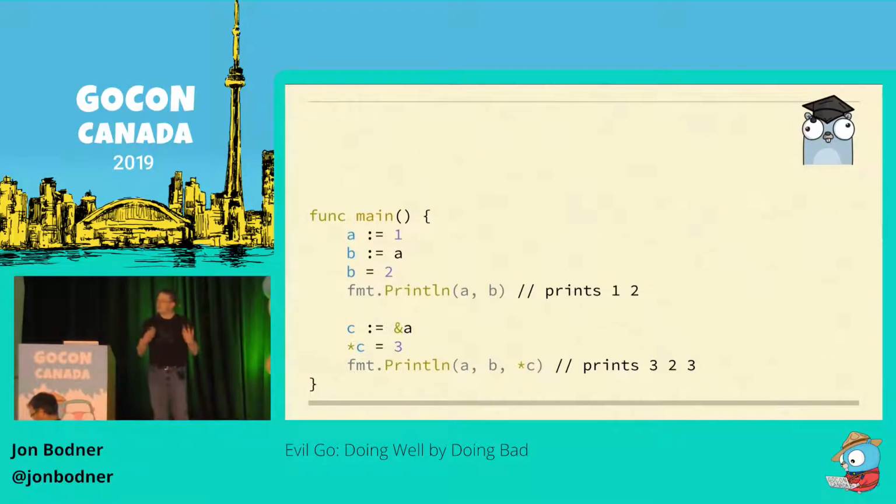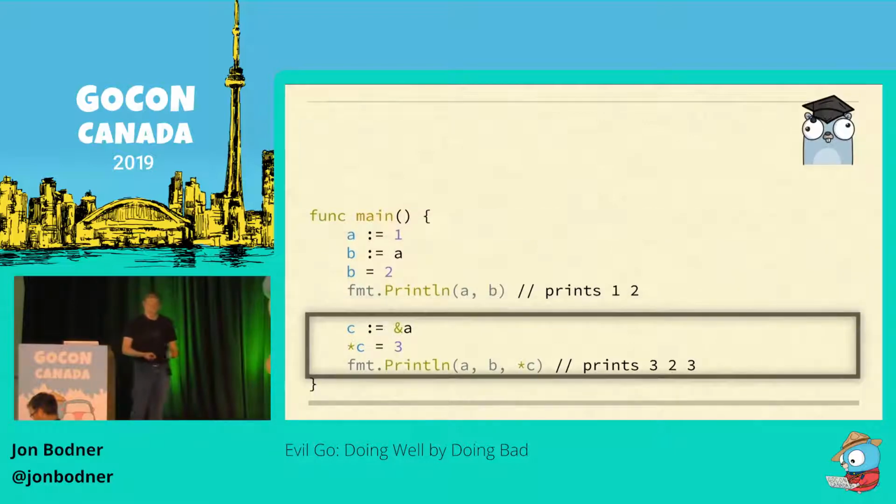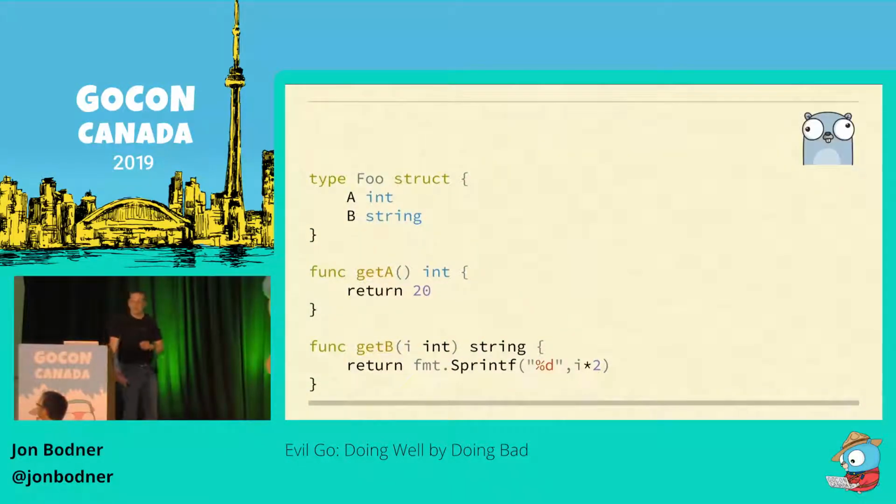And if you assign a variable of value type to another variable of value type, it makes a copy of the value. So changing one variable doesn't change the other one's value. Assigning a reference type variable to another reference type variable means they both share the same memory location. So if you change the data pointed to by one, you also change the data pointed to by the other. And that's true for both local variables and for parameters to functions. So good Go developers, they want to make it easy to understand how data is being gathered, to make sure to pass in value variables as often as possible.